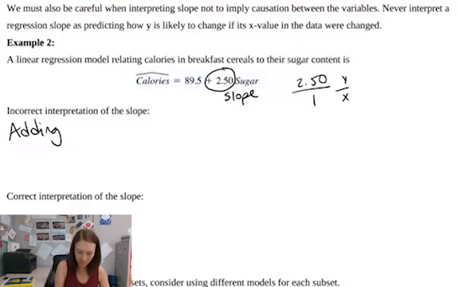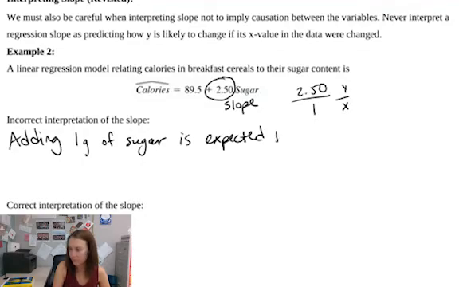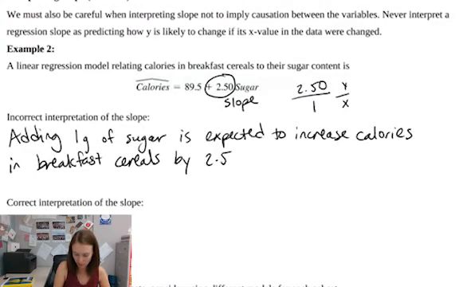So it'd be saying something like adding 1 gram of sugar, which is our x, is expected to increase calories, which is our y, in breakfast cereals by 2.50 calories.